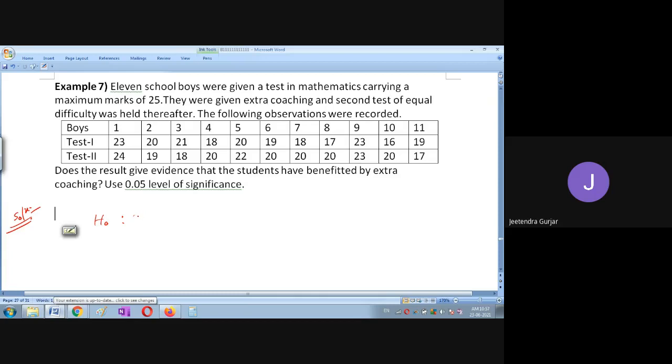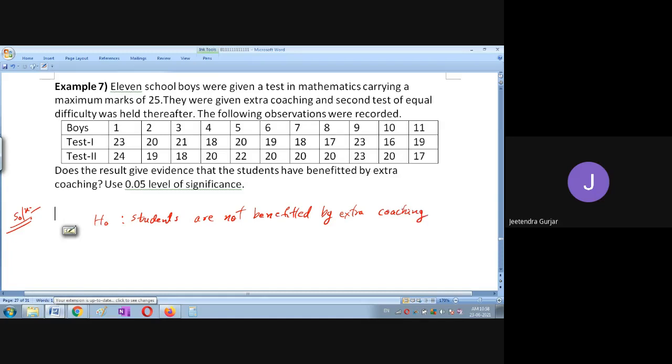So I will take H naught as hypothesis, that is students are not benefited by extra coaching.